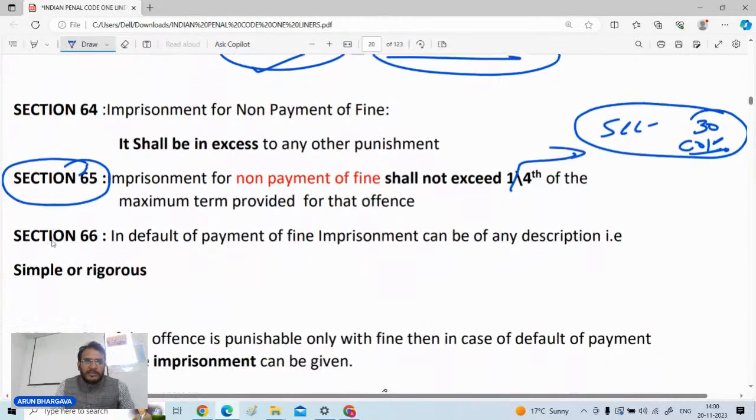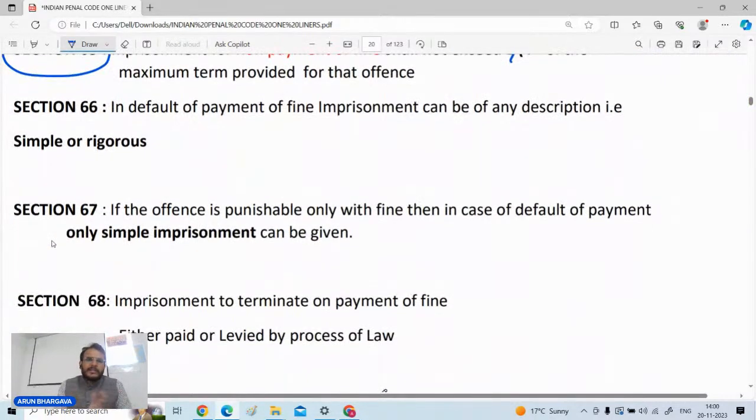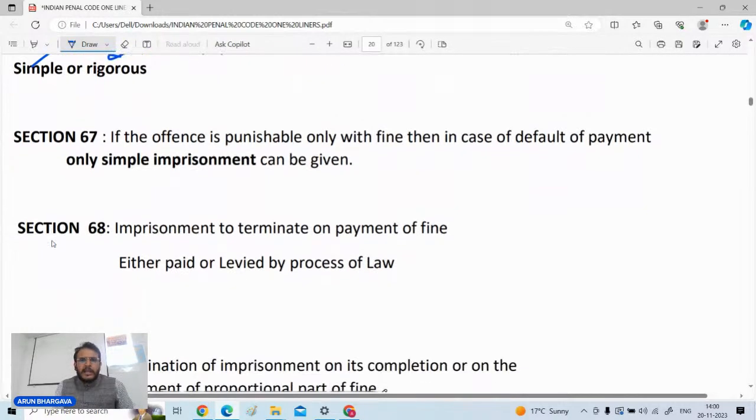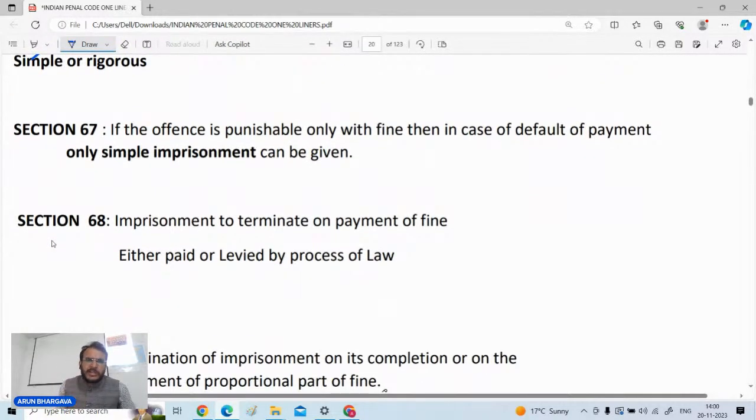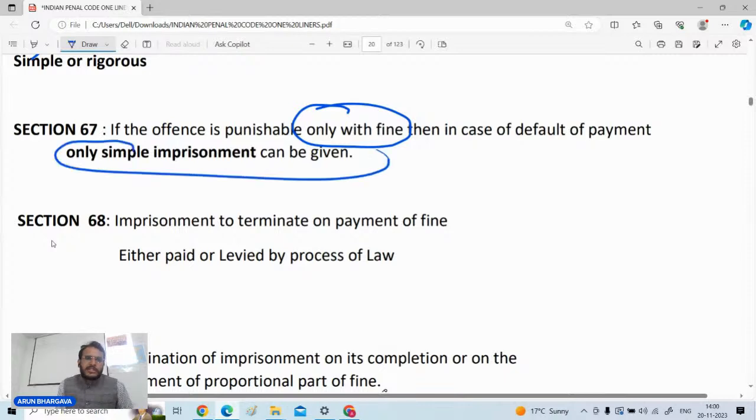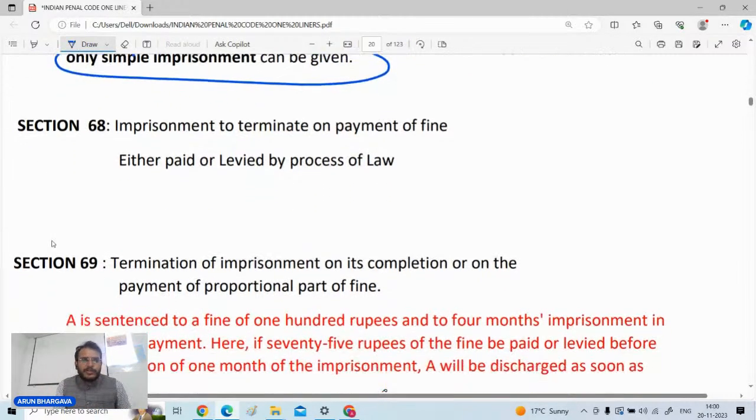Very good, very good. Now the next thing is, if a person has defaulted the payment of fine and the imprisonment is to be ordered, then imprisonment can be simple or it can be rigorous imprisonment. But if the offense is punishable only with fine, अगर किसी अपराध की सजा केवल मात्र जुर्माना है, और उस व्यक्ति ने फाइन जमा नहीं करवाया, the person has not deposited the fine, तो उसको इम्प्रिजनमेंट अगर दी जाएगी तो only simple imprisonment can be given to such person. इसका ध्यान रखना है 67 में, if the fine is only the punishment and the person is defaulted, only simple imprisonment will be given to such person.